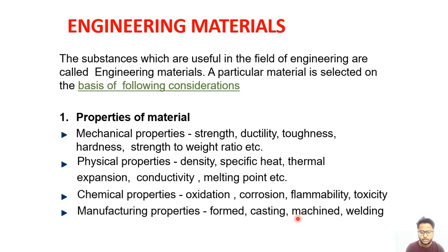That is done by some particular type of cutting tool. So materials must have machining properties also. In the same way, the welding properties should be there, so that we can choose the material on the basis of these properties. If we need a material to be welded, that material must have some kind of welding property, so we will select on the basis of these properties.